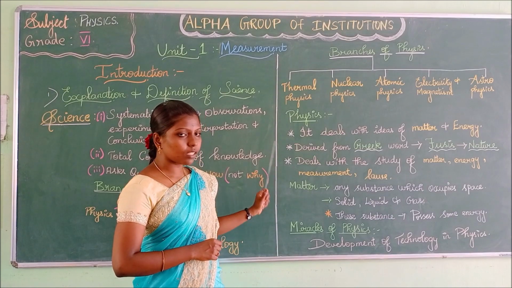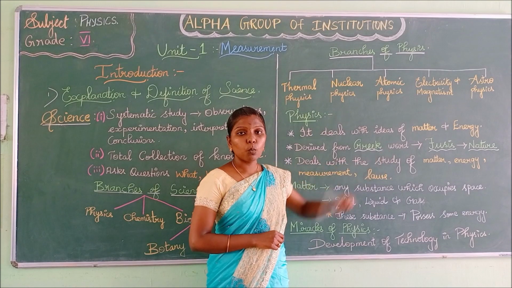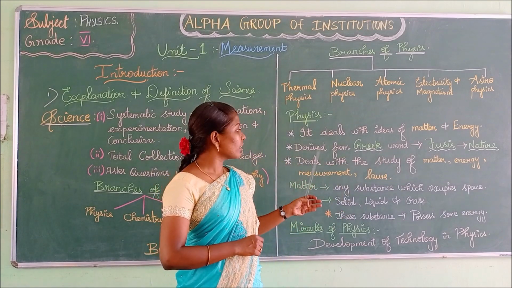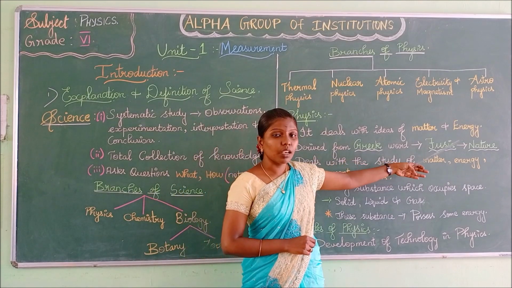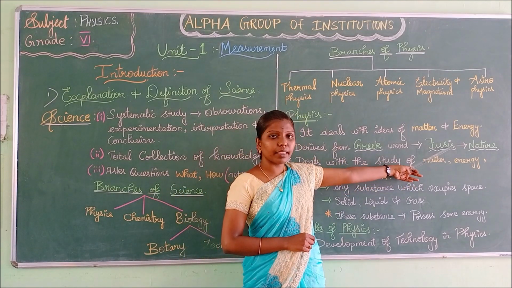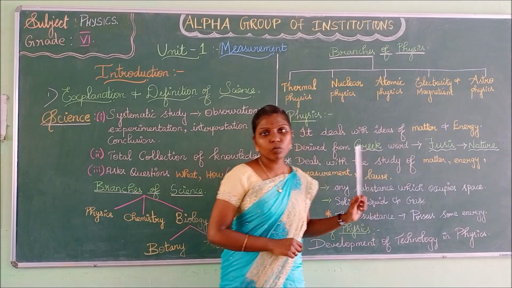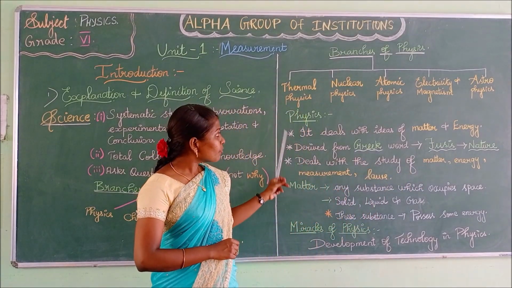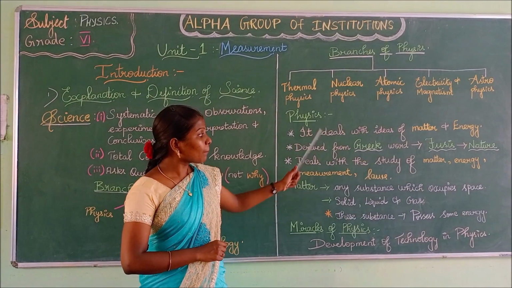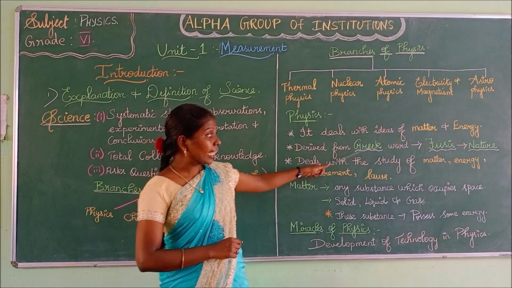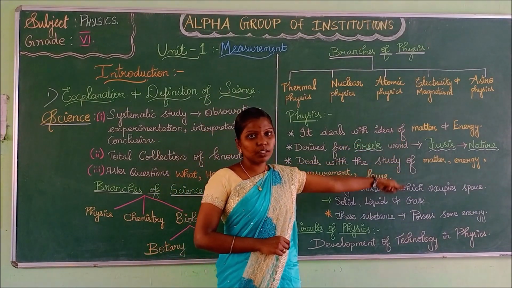The word physics is derived from the Greek word physis, F-U-S-I-S, physis, which means nature. From where is physics derived? Physics is derived from the Greek word physis, which means nature.